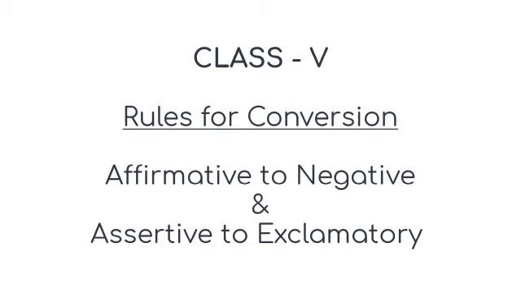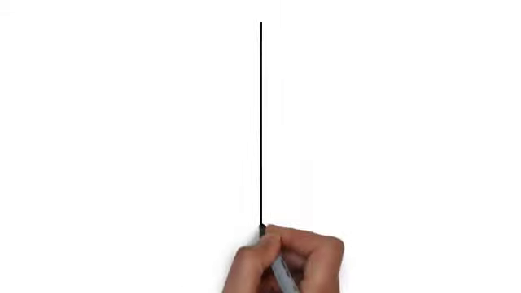In the last video, we discussed how to convert assertive to interrogative sentences and interrogative to assertive sentences. Today, we will discuss the conversion rules of affirmative to negative and assertive to exclamatory sentences. Before moving ahead, let's see what affirmative and negative sentences are.